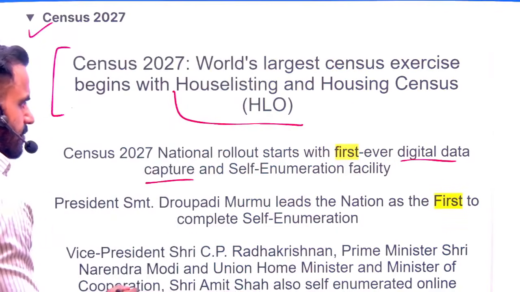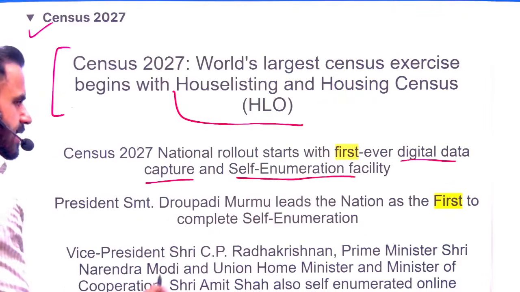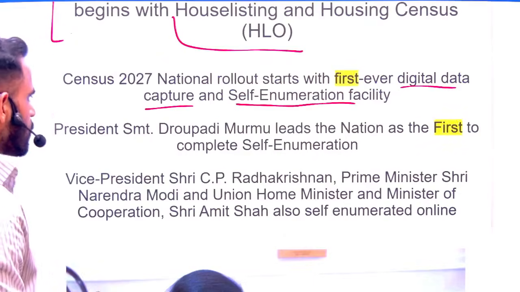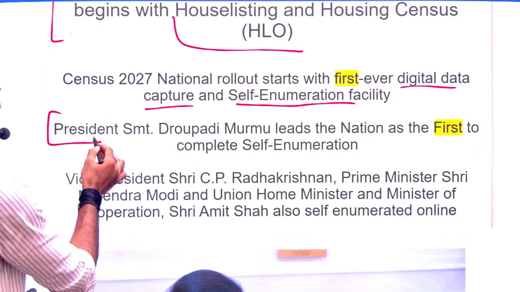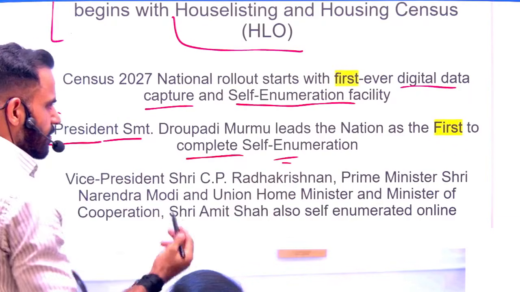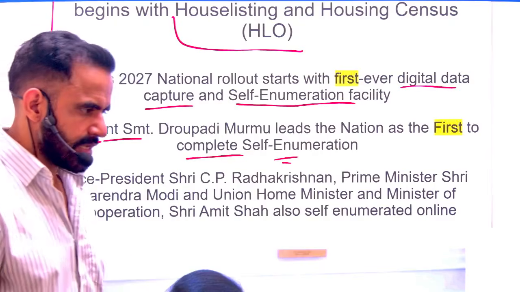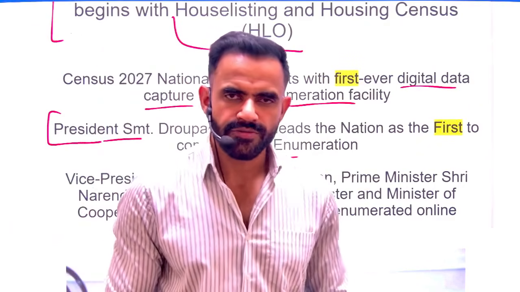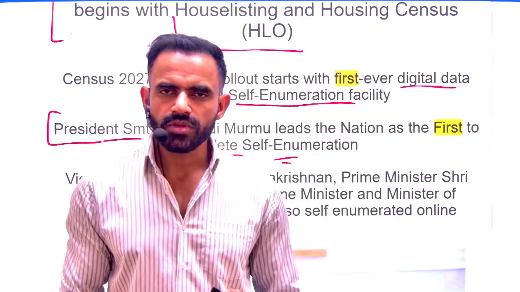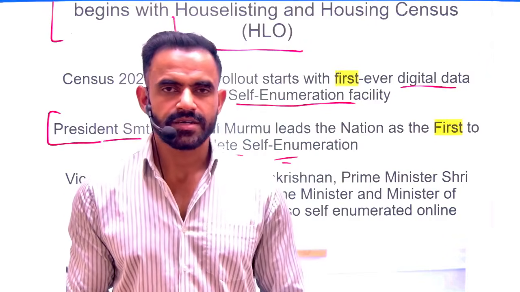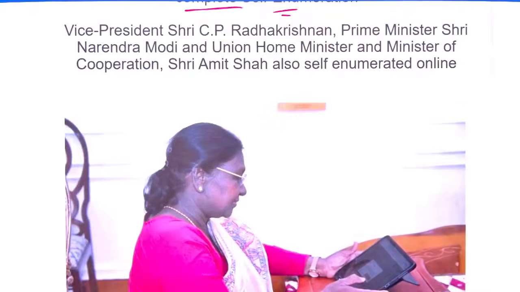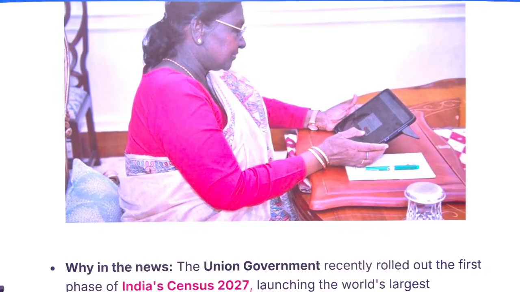Okay. Now, apart from that, there is a self-enumeration facility. Self-enumeration facility basically means you can register yourself in a very simplified sense. Okay. And who became the first person to do so? So, of course, the president became the first to complete the self-enumeration. So, a very straightforward kind of question can be asked, that who was the first one. And just to confuse you, the examiner will write the name of the prime minister. Again, if you know this thing, usually the president is referred to as the first citizen. So logically, you should be able to follow this information. So this is the president doing self-enumeration. Okay.